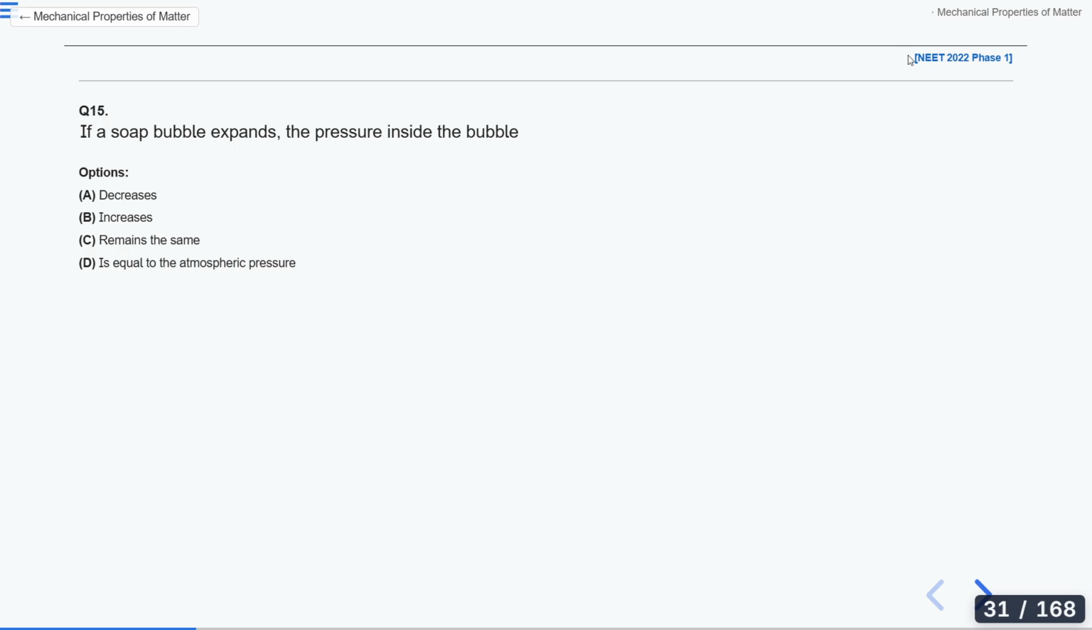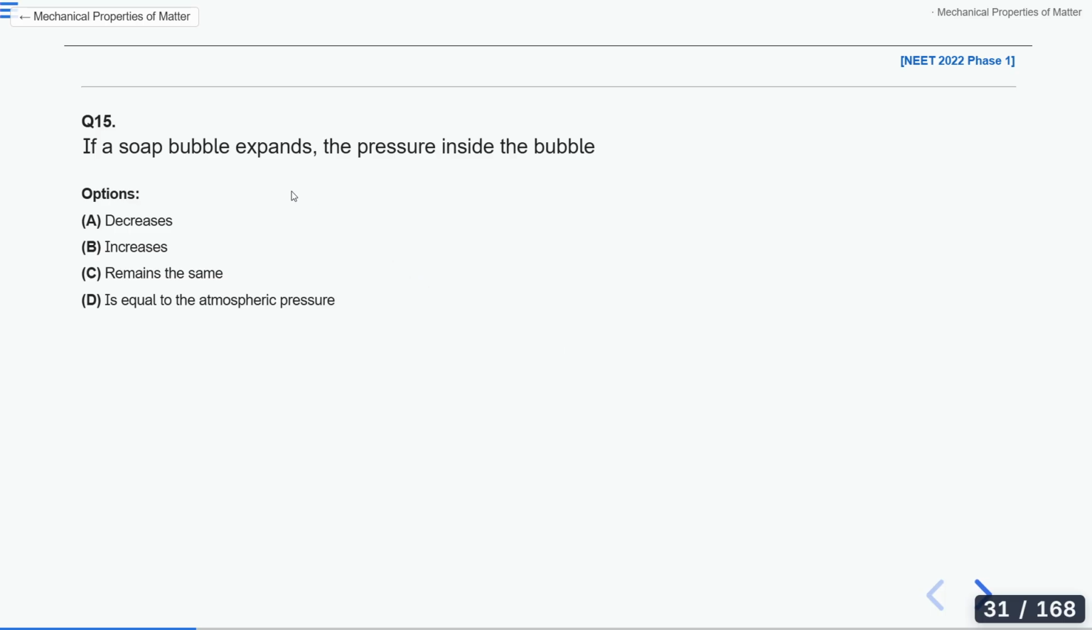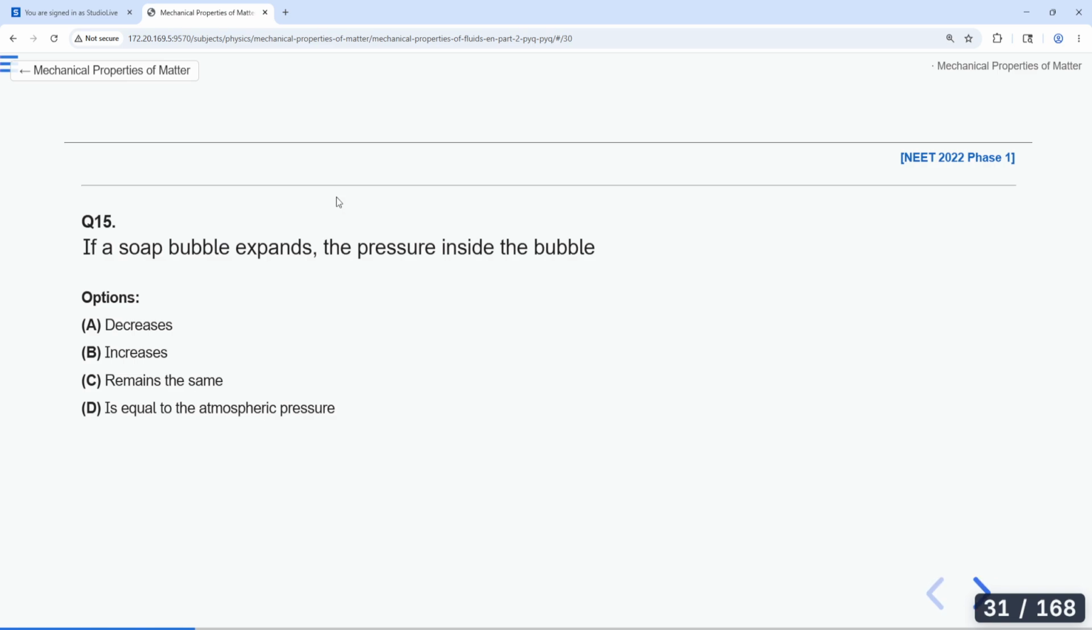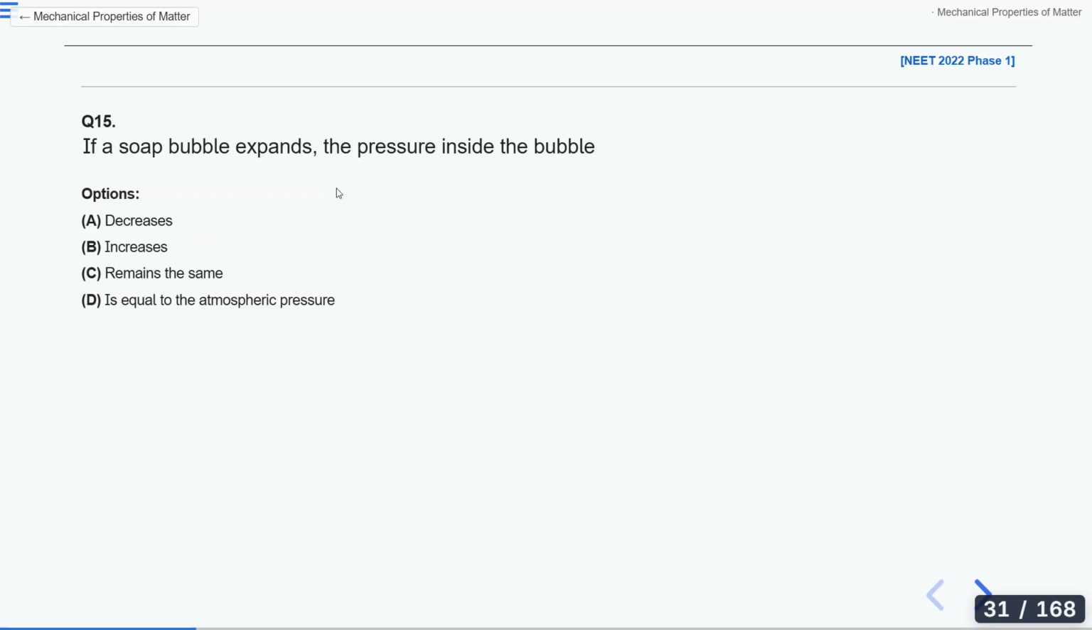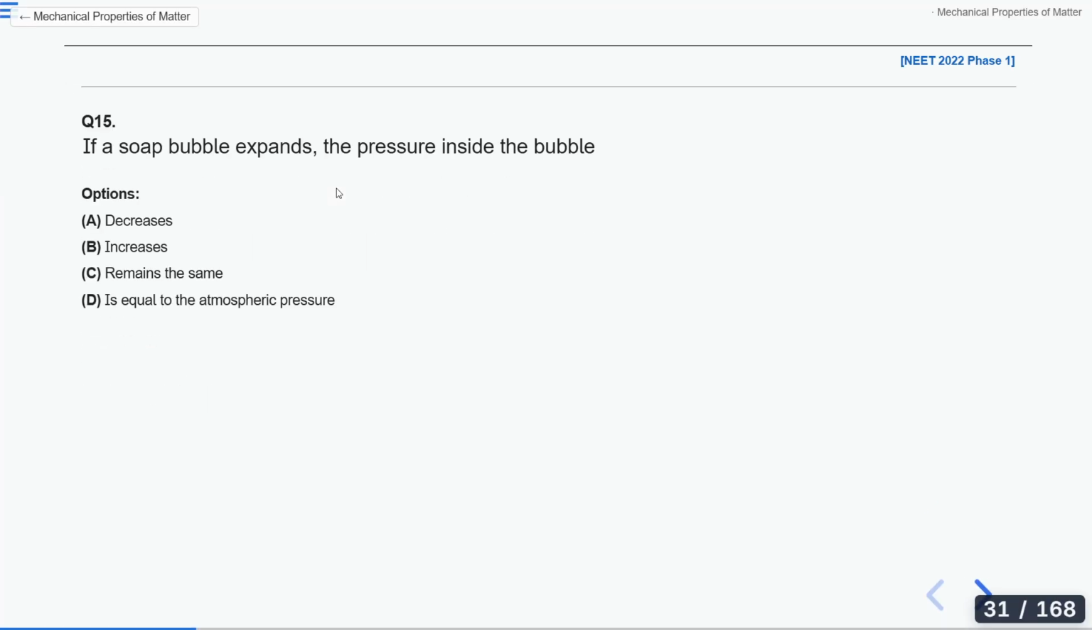This was asked in NEET 2022 phase 1. Another easy question it is. It says that if a soap bubble expands, the pressure inside the bubble is. It means that if we have a soap bubble, you all know how a soap bubble looks. So if the soap bubble keeps increasing, does the pressure inside the bubble decrease, increase, remain the same, or is it equal to the atmospheric pressure? Can any one of you answer this question, please?